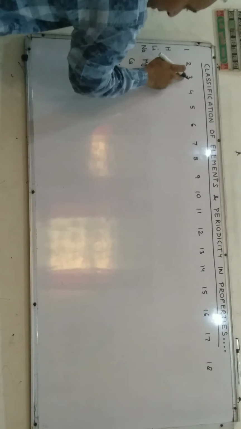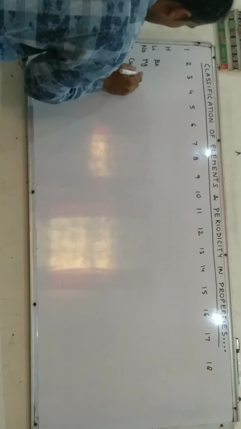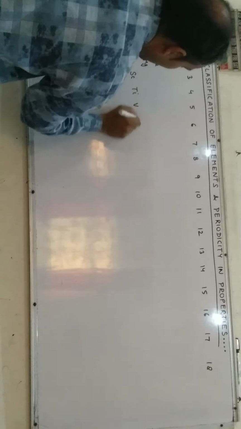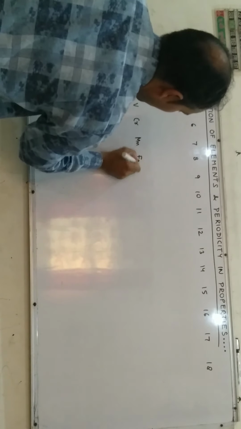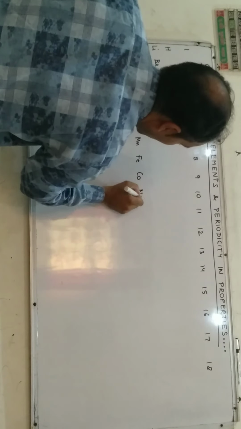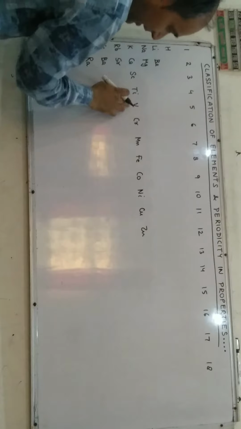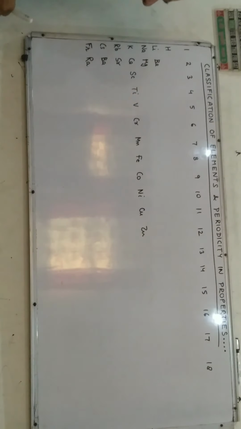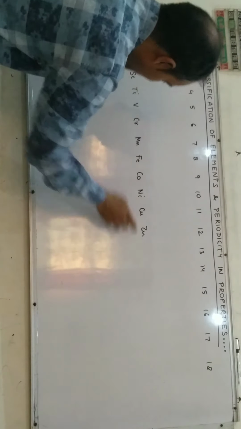From group 3 to group 12 there are D block elements. Start from scandium, Star TV cable में फी कू नी कू जी. Scandium, titanium, vanadium, chromium, manganese, iron, cobalt, nickel, copper, zinc. And the learning technique is Star TV cable में फी कू नी कू जी.